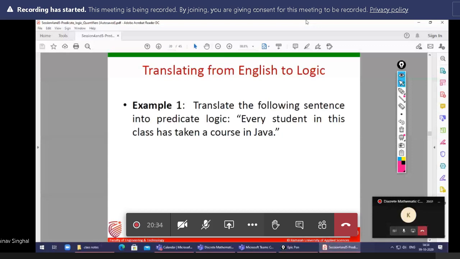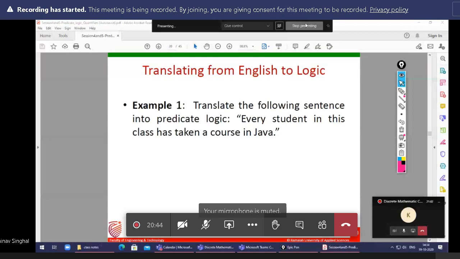The connection between the quantifiers and connectives, and the main thing is how can we recognize, with the different quantifiers, which connective is applicable. Okay, so keep listening. So what is given here?